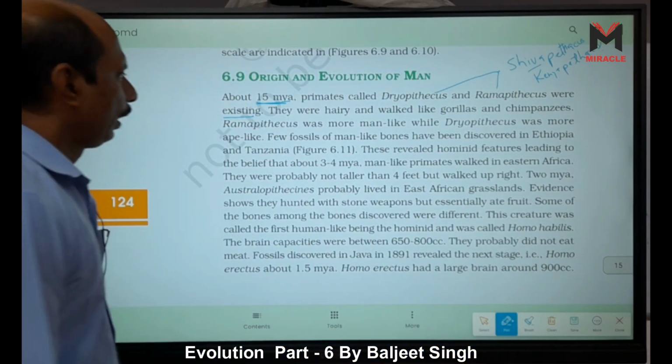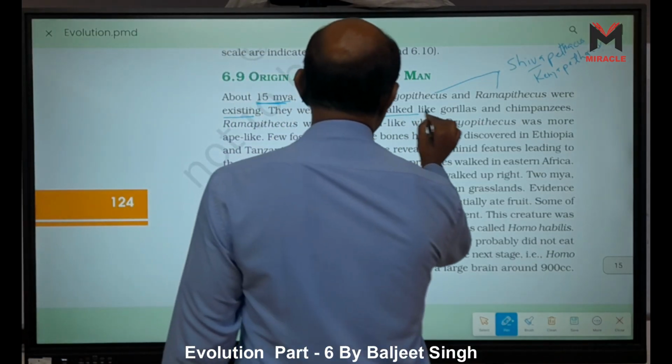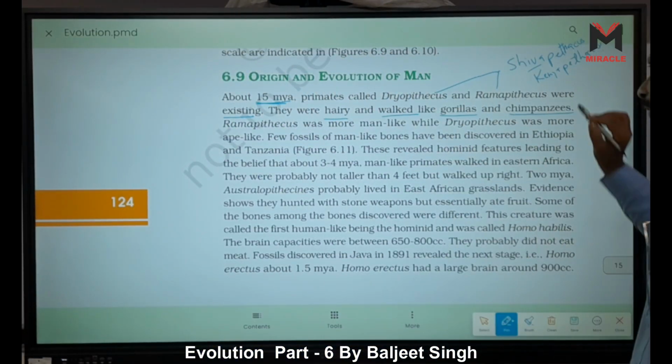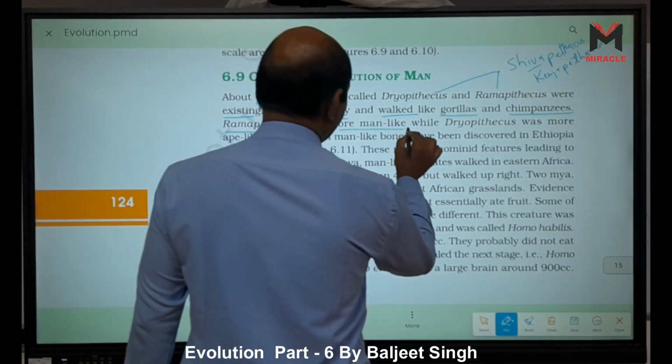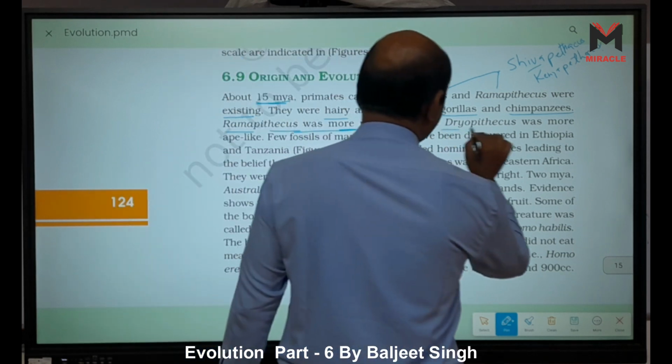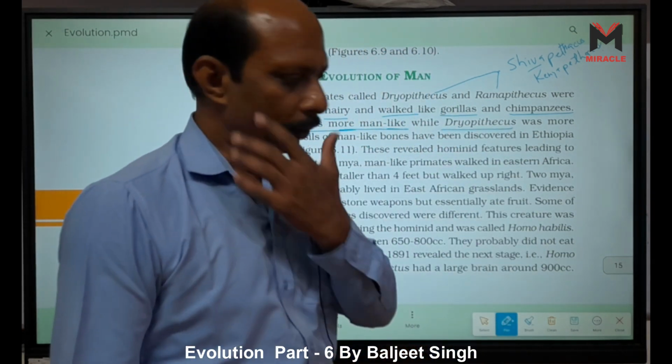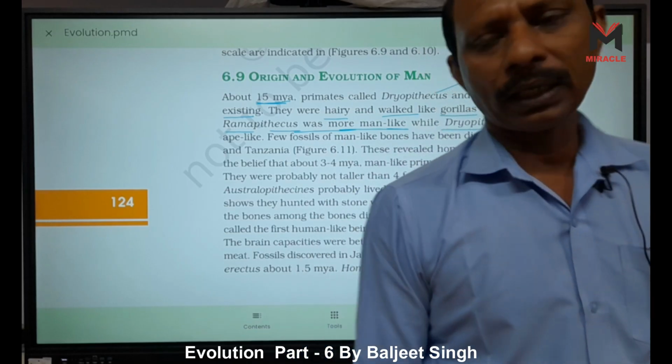They were hairy and walked like gorillas and chimpanzees. Ramapithecus was more man-like, right? And Dryopithecus is the same as Shivaipithecus, right?